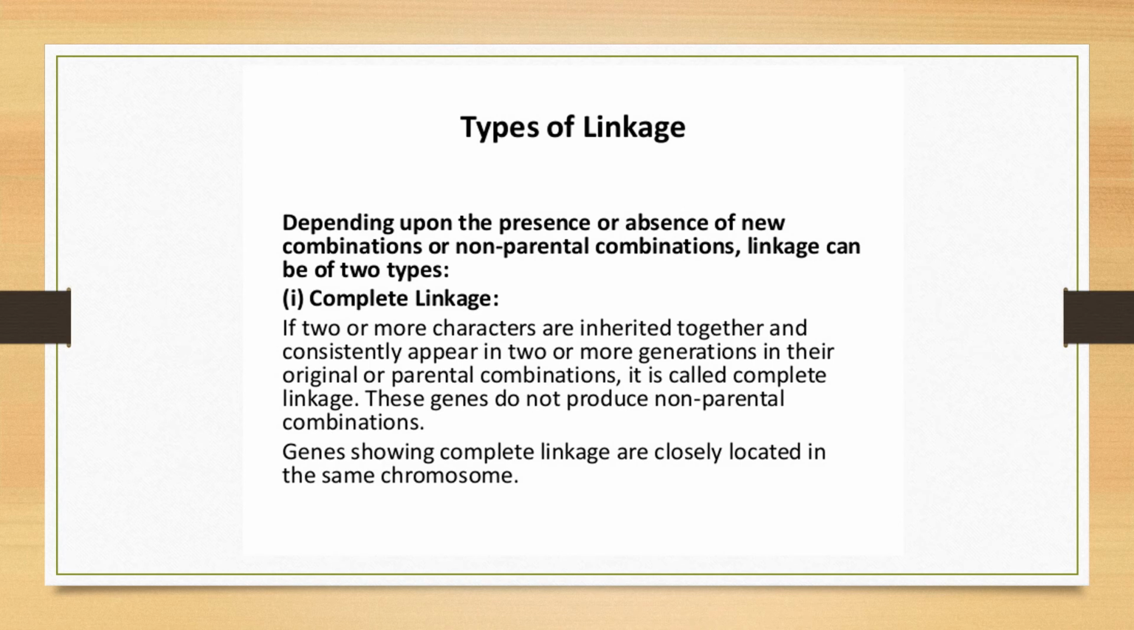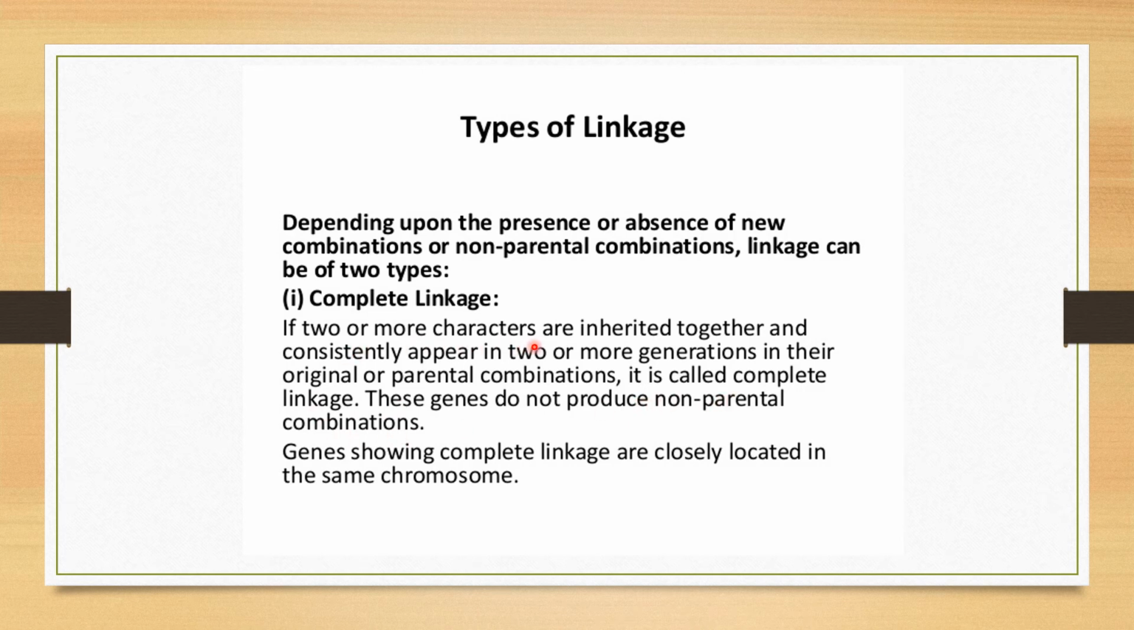What are the different types of linkages? The first one is complete linkage. If two or more characters are inherited together and consistently appear in two or more generations in their original or parental combination, it is called complete linkage.